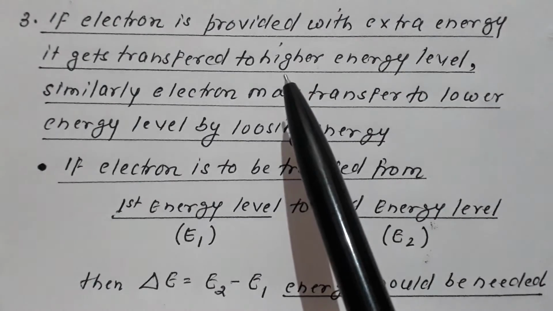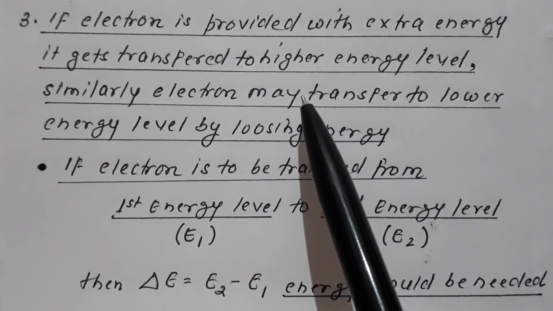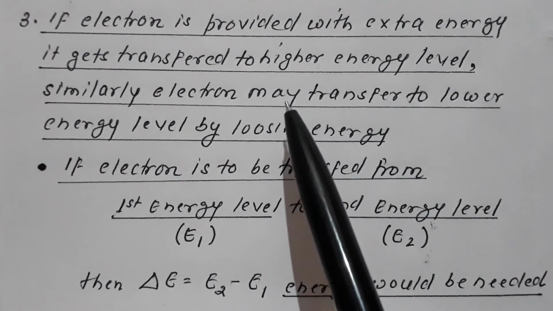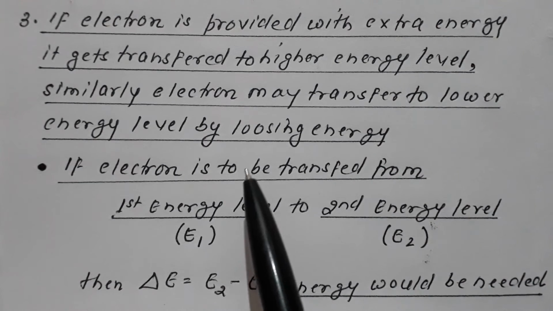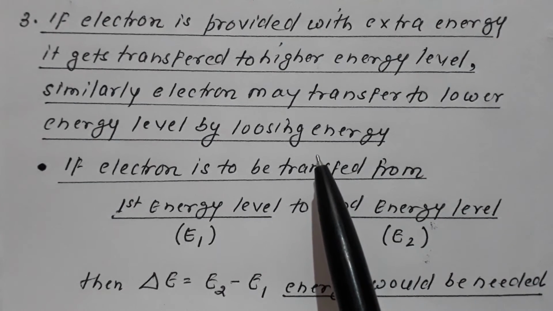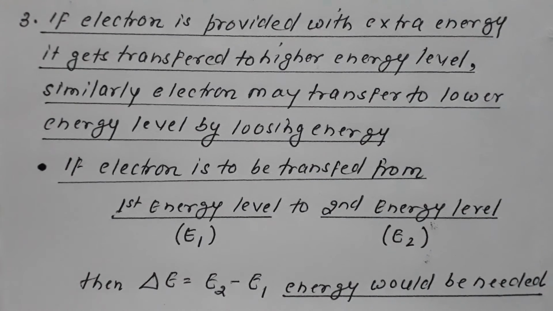So if we provide extra energy to the electron, it gets transferred to a higher energy level. Similarly, the electron may get transferred to a lower energy level by losing its energy. So by itself it will not change its orbit, but extra energy given or energy taken from the electron may change its orbit. This is possible.